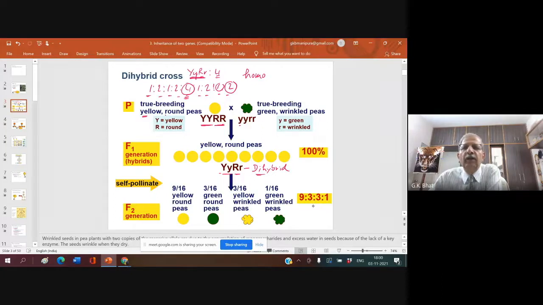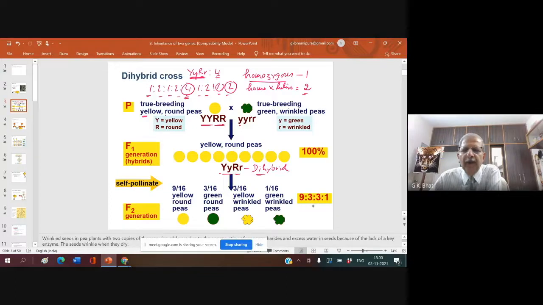The one which is homozygous for both characters occurs 1 in number. And the one which is homozygous for one character and heterozygous for another character occurs in 2 number. I hope you understand. Understood?